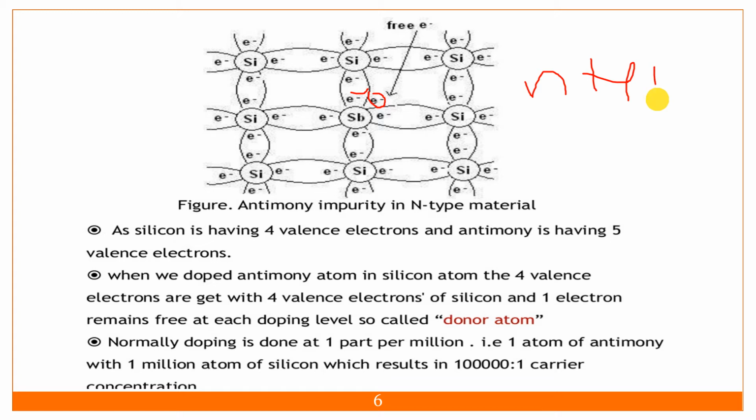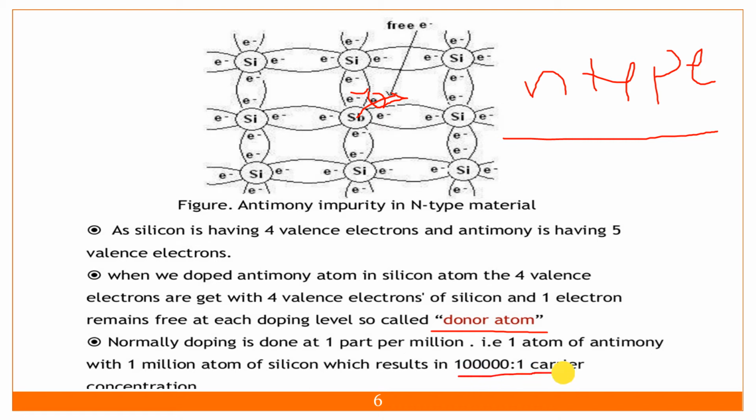What I have done is add antimony, Sb, to the silicon. One extra electron is there, so the overall charge will be negative, and that's why it is the n-type material. This is called a donor atom, because it will donate one electron to the atom.